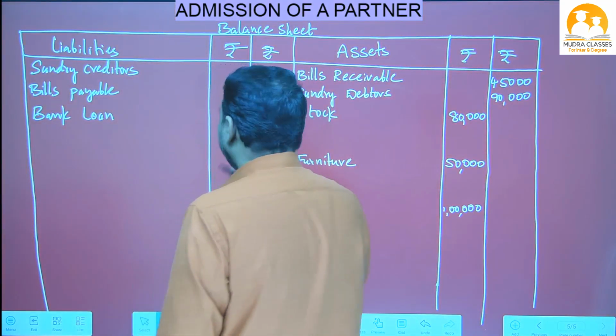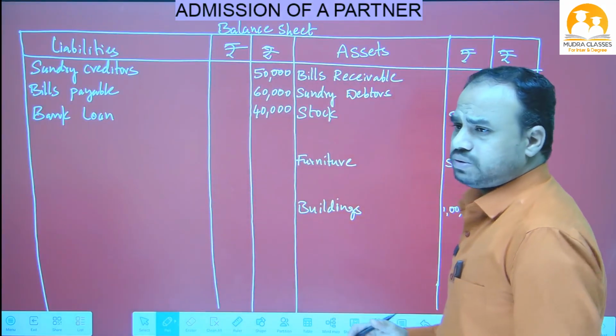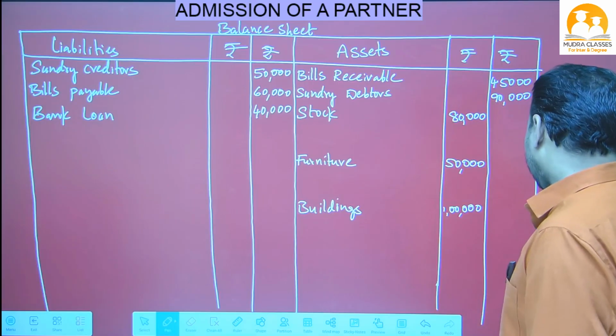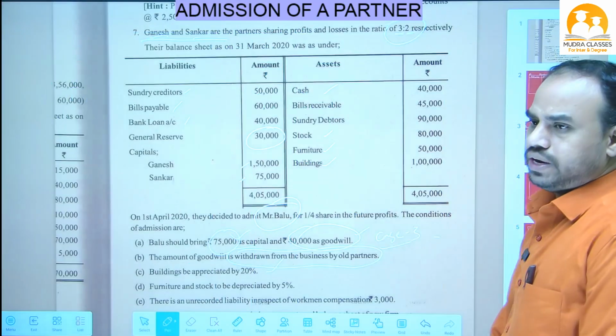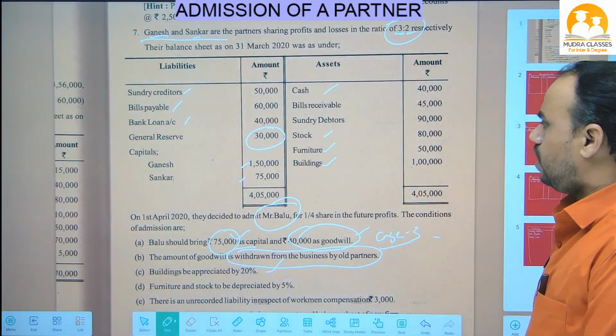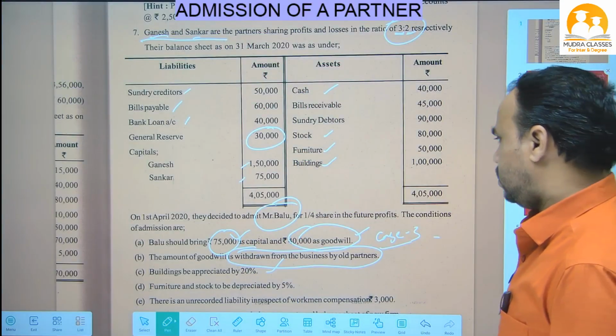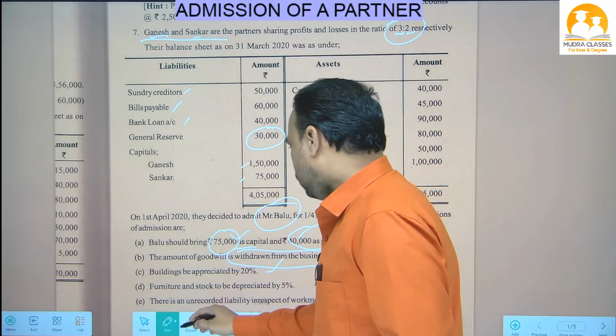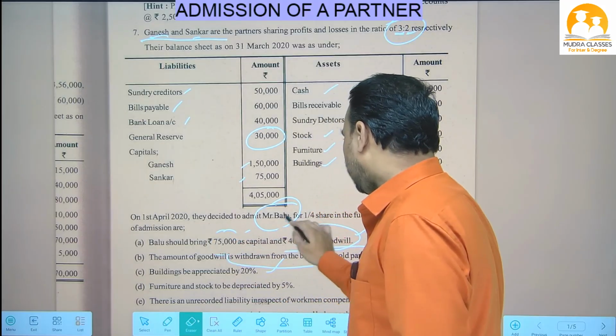With this, all balance sheet items are completed. Now we have to see the adjustments one by one. See the first adjustment. What is the first adjustment given in the question here?